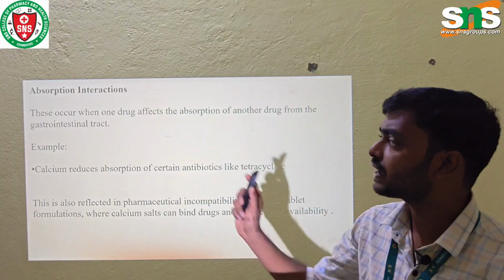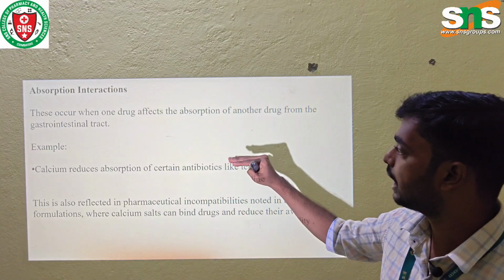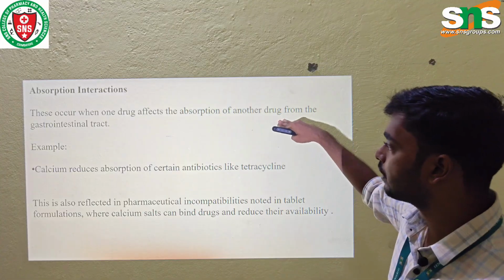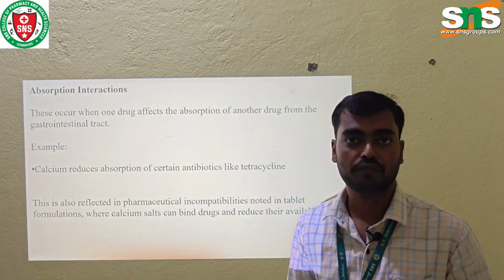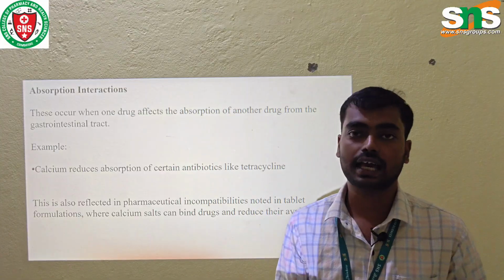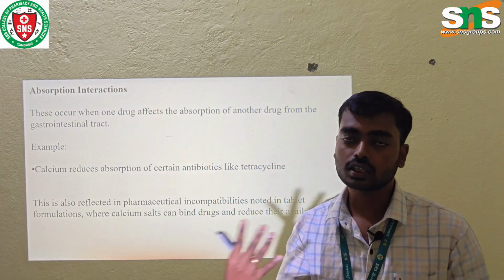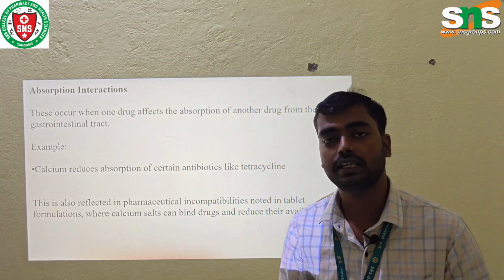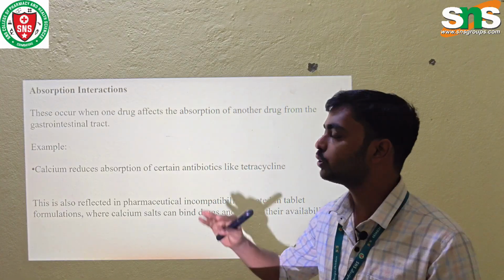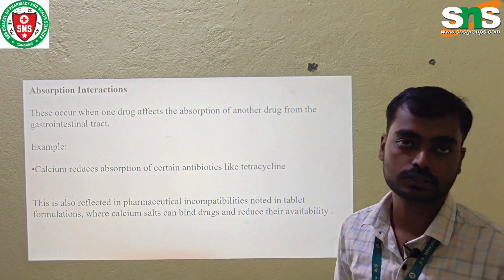Okay. The first one is absorption interaction. This occurs when one drug affects the absorption of another drug from the gastrointestinal tract. When we take two different drugs together, one drug can affect the absorption of the other drug. Absorption mostly occurs in the gastrointestinal tract, so one drug's absorption is prevented by another drug. This is an absorption interaction.